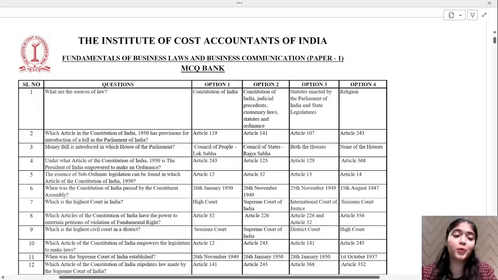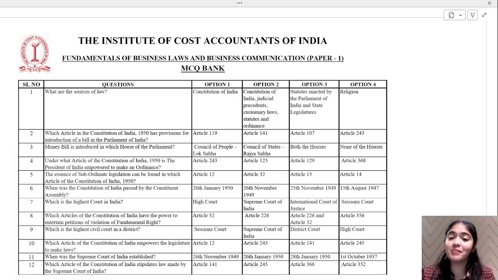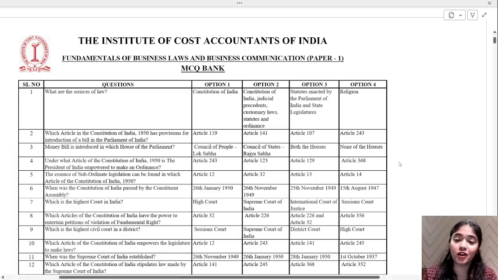Hi guys, I hope you all are doing great and your preparations for your CMA Foundation exams are going very well. So today I'm here to discuss with you the MCQ Bank published by your institute for Fundamentals of Business Laws and Business Communication, paper number 1. We'll quickly revise all the MCQs given over here.